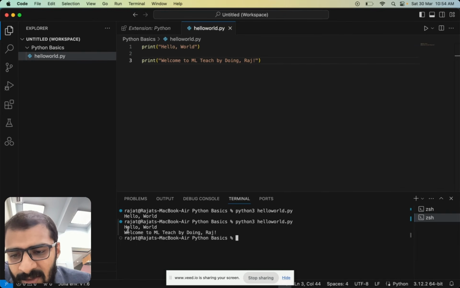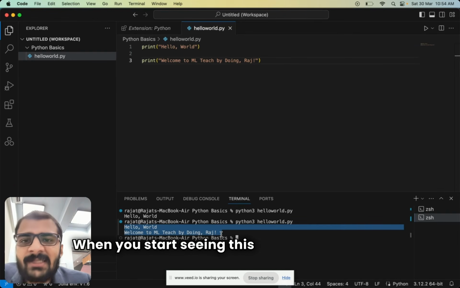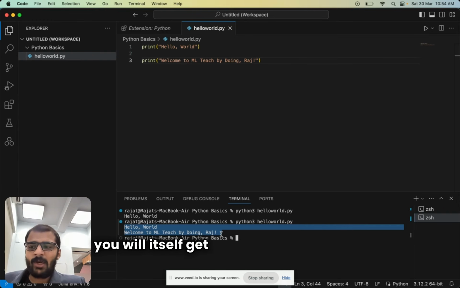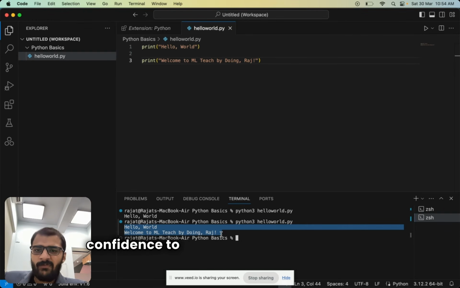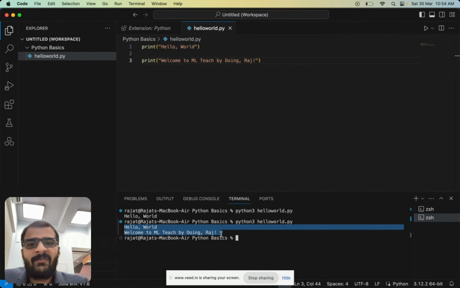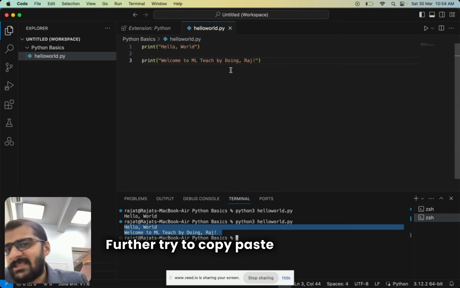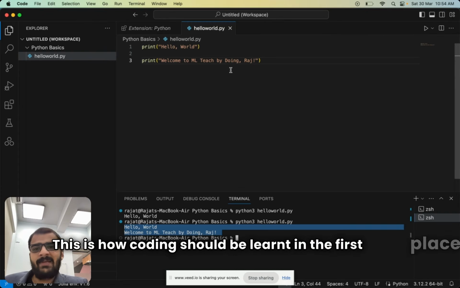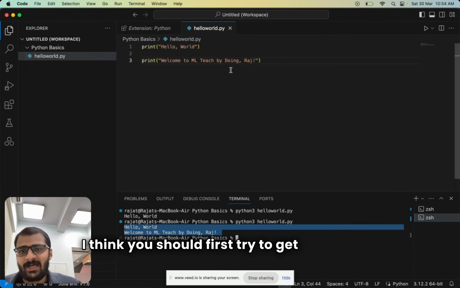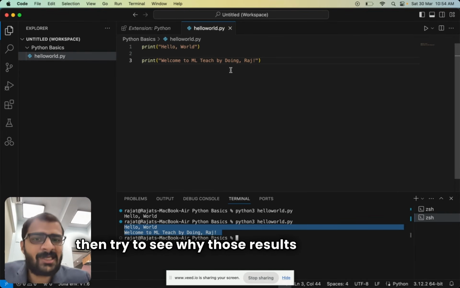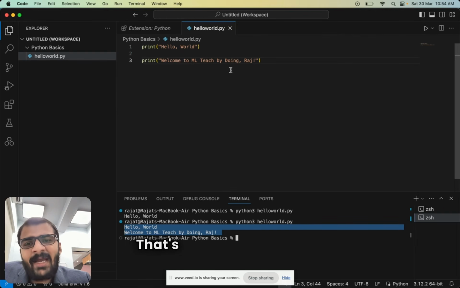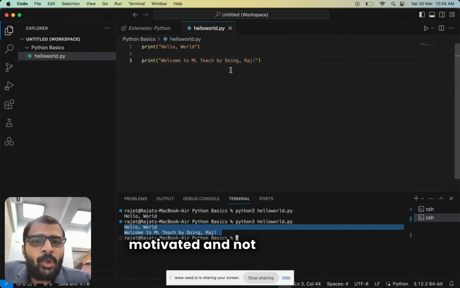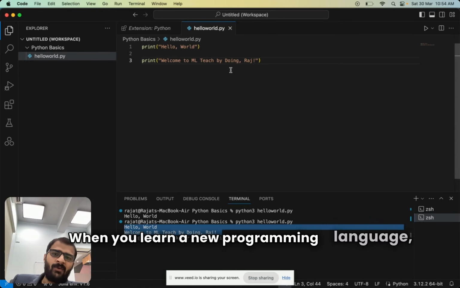When you start seeing this result on your own, you will get a lot of motivation and confidence to further do some new things, further try to copy paste some other codes and learn how they work. This is how coding should be learned in the first place. I think you should first try to get results and then try to see why those results are working. That's the best way to stay motivated and not lose focus when you learn a new programming language.